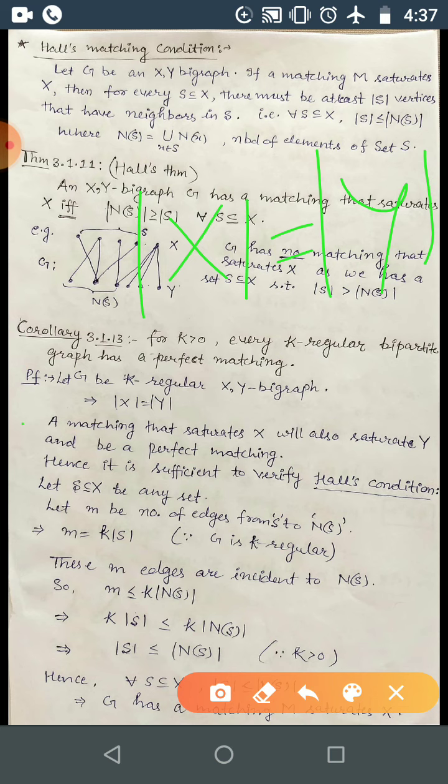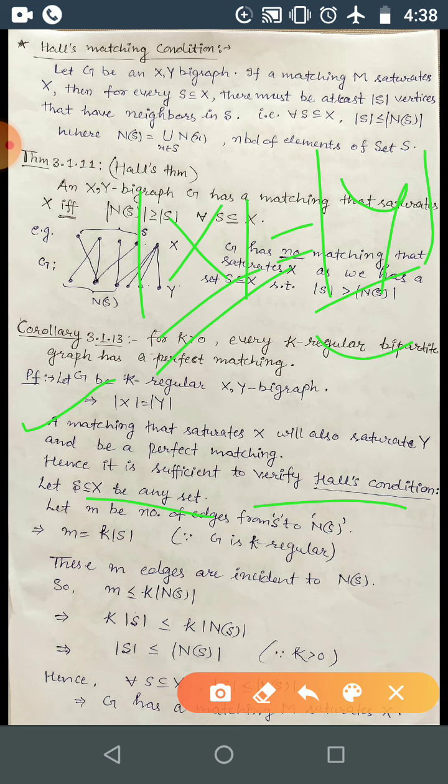So here we will be showing that a matching that saturates X will also saturate Y. Because the cardinality is the same, it is sufficient to show that Hall's condition is true for this graph.